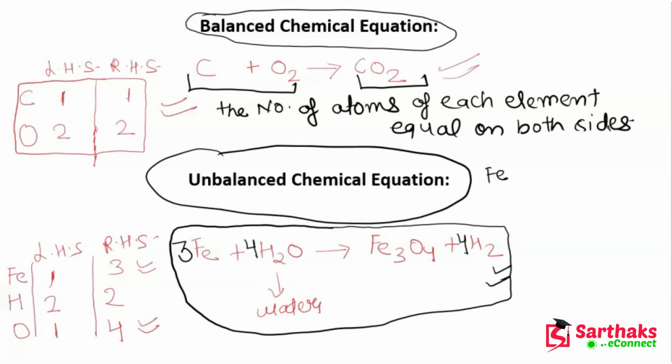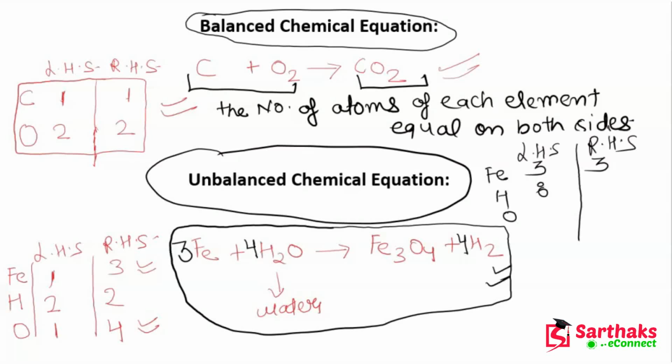make a table. Fe, H and O, LHS side, and then RHS side. So you can see the Fe on the reactant side is 3 and Fe on the product side is also 3. Fe means iron. And hydrogen on the LHS side is 8.